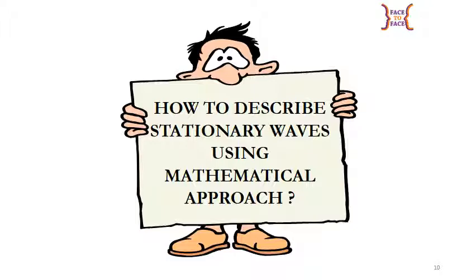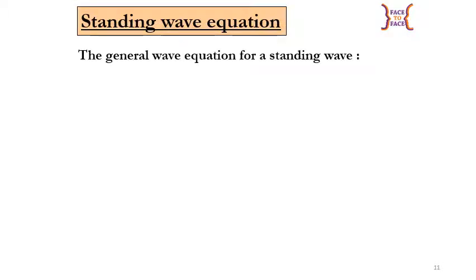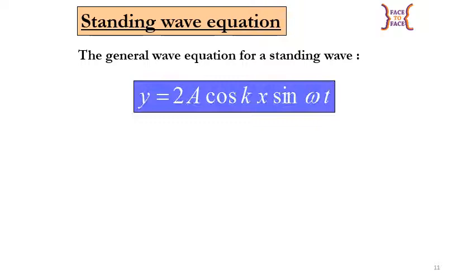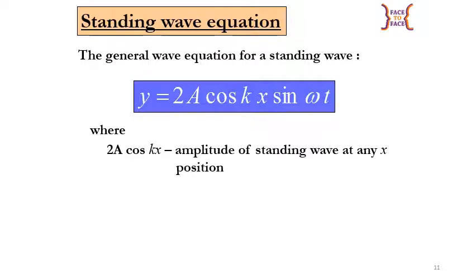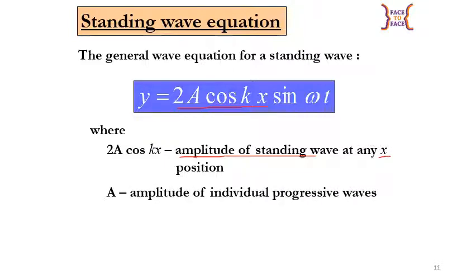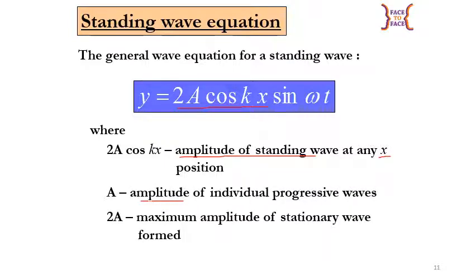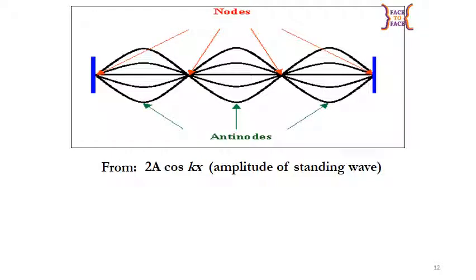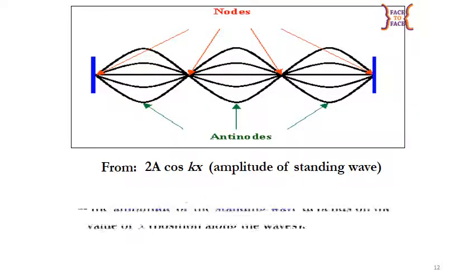How to describe stationary waves using a mathematical approach? The general wave equation for a standing wave is y equal to 2a cos kx sin omega t, where 2a cos kx equals the amplitude of standing wave at any x position, a is the amplitude of individual progressive wave, and 2a is the maximum amplitude of stationary waveform. 2a cos kx represents the amplitude of standing wave.